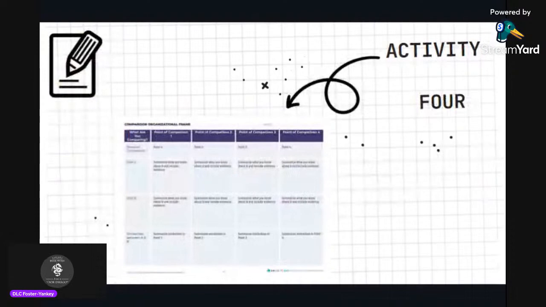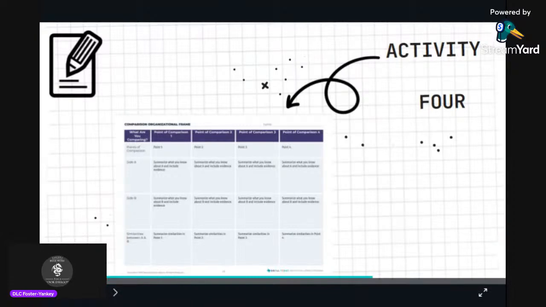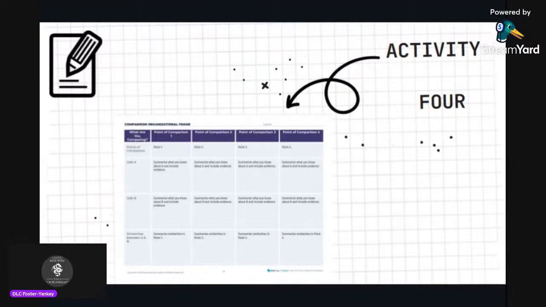For Activity 4, students work in small groups and use the comparison organizational frame to compare Hamilton and Washington's relationship in the musical with the excerpt from Hamilton Helps Washington Write His Farewell Address from Ron Chernow's Alexander Hamilton. They continue adding to sides A, the musical, and B, primary and secondary source, by summarizing what they know about the relationship seen in the musical and excerpt. Suggested support would be to have students complete this activity in pairs.